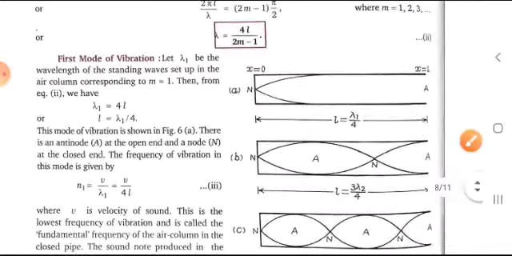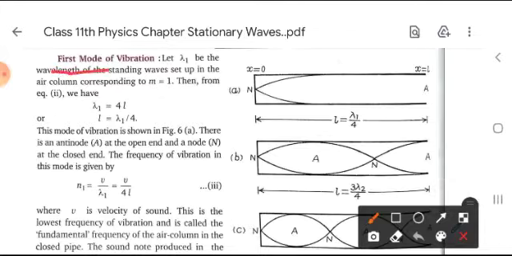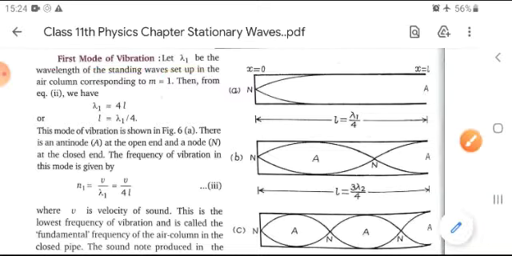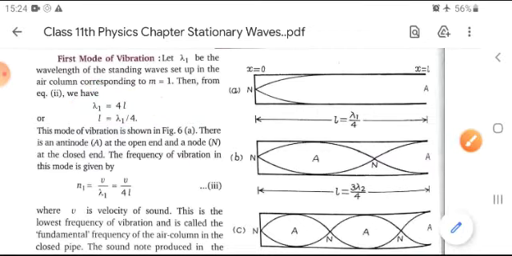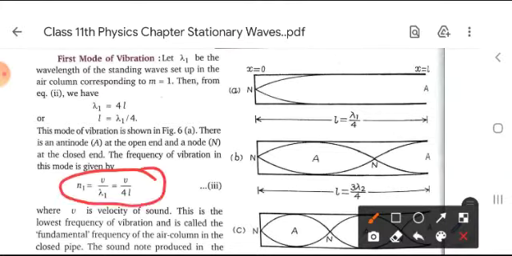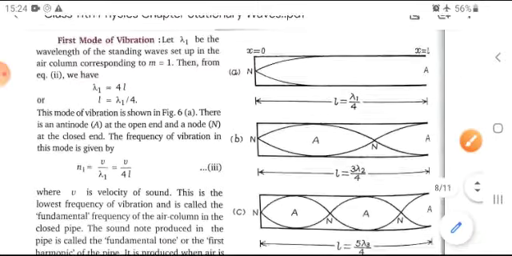So what is happening here? In the first mode of vibration, let λ1 be the wavelength of the standing wave set up in the air column corresponding to m equals 1. Then from the second equation, λ1 equals 4L, so L equals λ1 by 4. So frequency N1 equals V upon λ1, that is V upon 4L, where V is the velocity of sound.